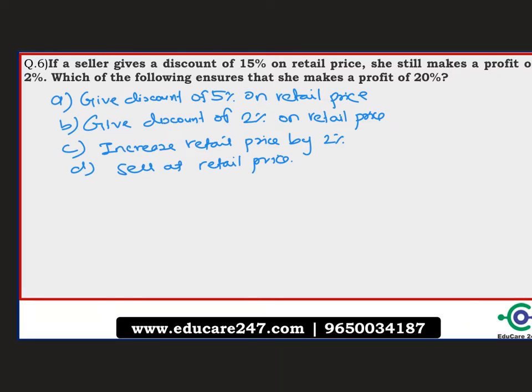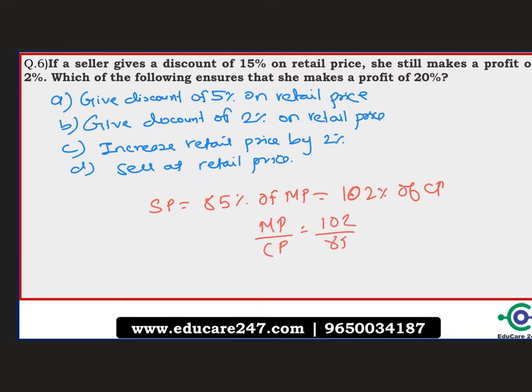So the question says, if a seller gives a discount of 15% on retail price, meaning mark price, she still makes a profit of 2%. Which of the following ensures that she makes a profit of 20%? And we are given various scenarios in the options. So first, a 15% discount on retail price means the selling price is 85% of mark price, and there is a 2% profit. 2% profit means this corresponds to 102% of cost price. So basically what we have is mark price upon cost price is equal to 102 upon 85. Why? Because percentage gets cancelled on both sides, and dividing both numerator and denominator by 17, we get 6:5.